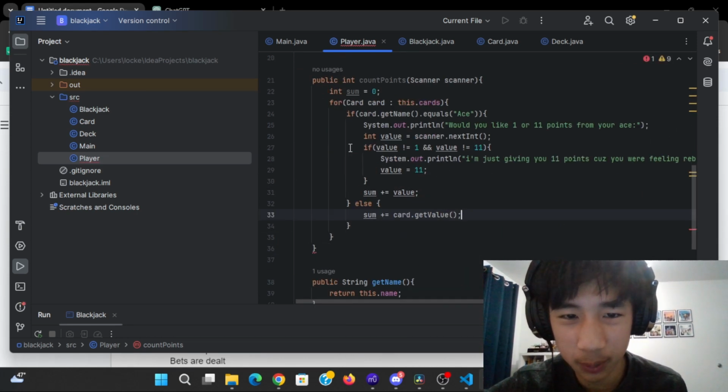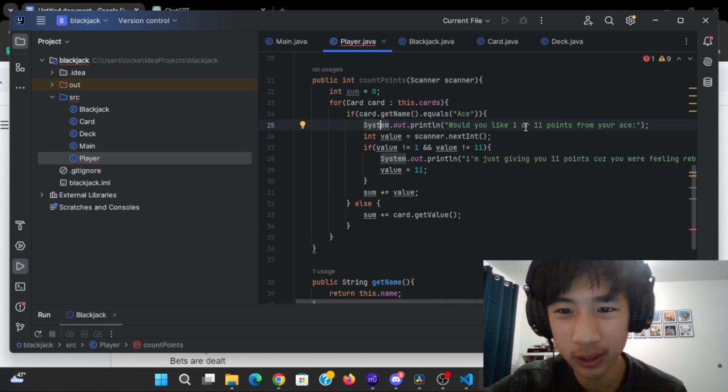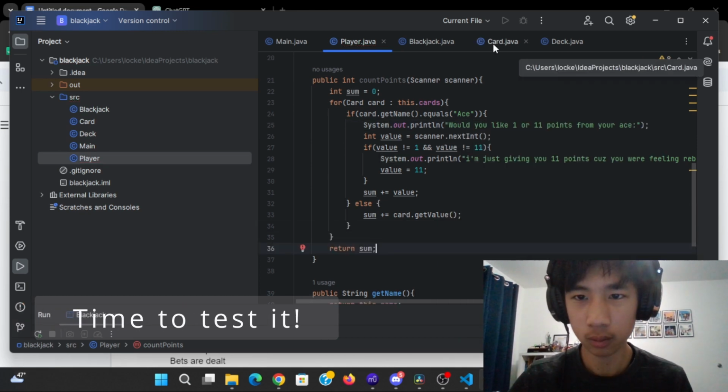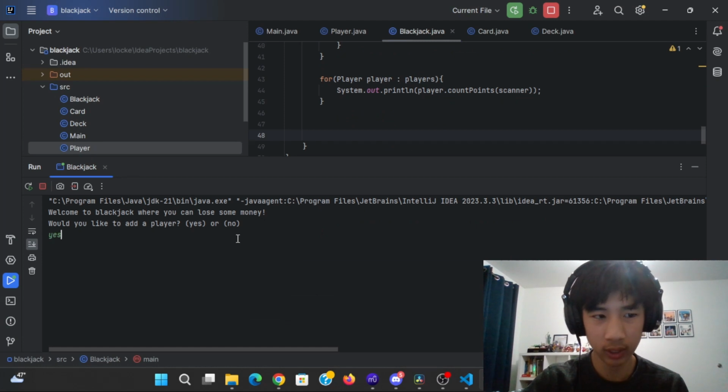So what this code does, it basically loops over every card, checks if it's an ace. Then if it is an ace, asks if you want 1 or 11. If you don't say 1 or 11, I'll just give it 11.